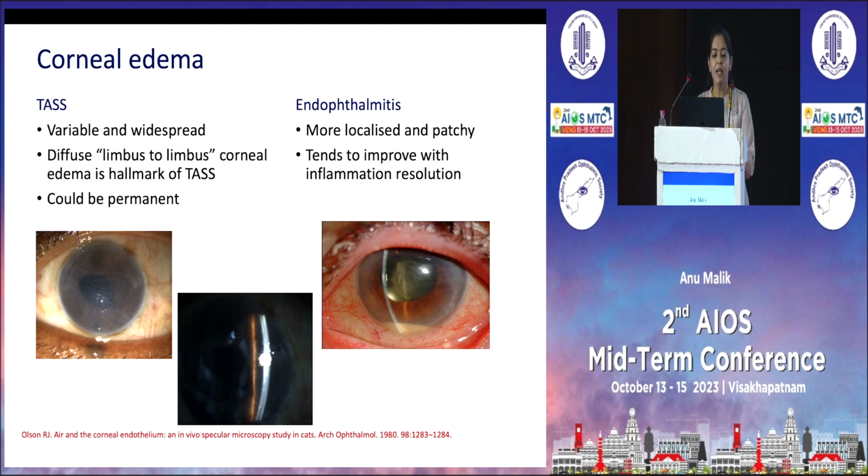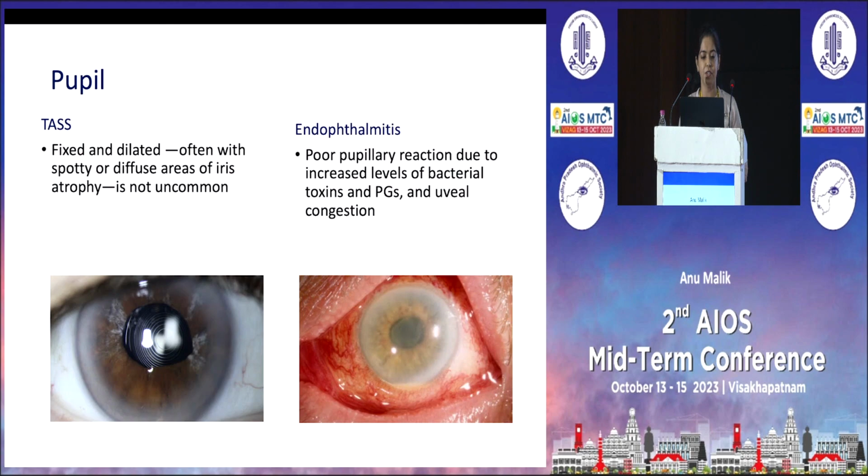The corneal edema in TASS is variable and widespread, and we have a diffuse limbus to limbus corneal edema, which is a hallmark of TASS, and it could be permanent. In endophthalmitis, the corneal edema is more localized and patchy and tends to improve with inflammation resolution.